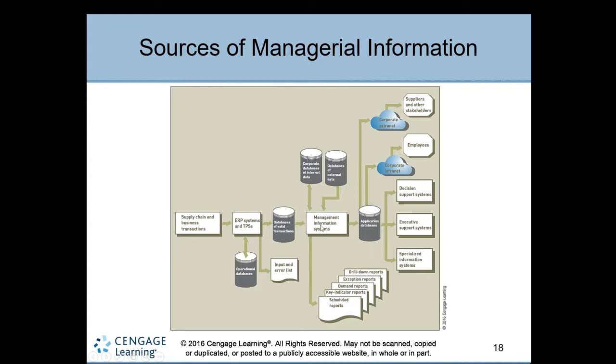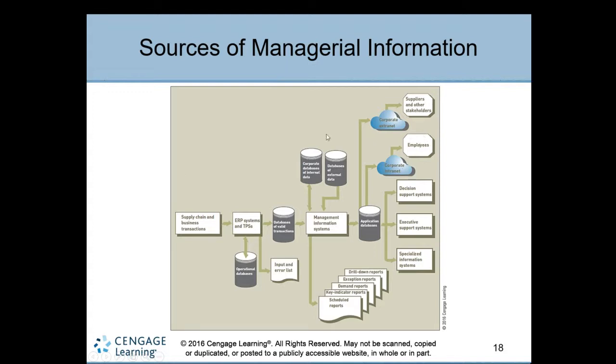This information system is further accessed by application databases through which specialized systems can take advantage of this MIS. So the MIS plays a major role in deriving different types of systems like decision support system, executive support system, or any other specialized information systems, like informatics, bioinformatics, or anything related to geoinformatics. Or you can also access it by using applications by your suppliers, stakeholders, or corporate intranet employees. We'll see one by one.